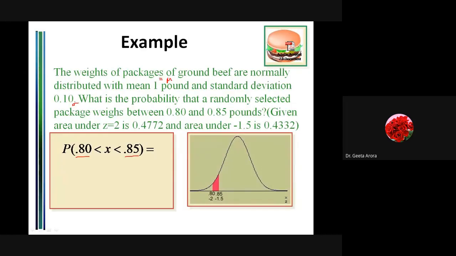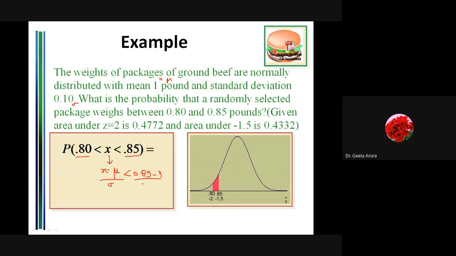This is the probability we are looking for. How are we going to calculate it? By converting this x to z. And how are we going to convert it? We take z as x minus mu divided by sigma. This is the formula known to me. So in place of x, I want to write x minus mu divided by sigma. Here if it is 0.85, here we have x. So I will take 0.85 minus mu, and mu means 1. So this is 0.85 minus 1 divided by sigma. And what is sigma? The standard deviation is given to us.